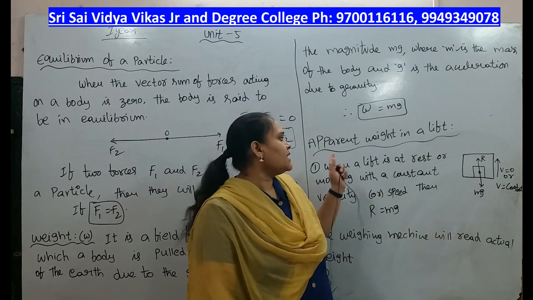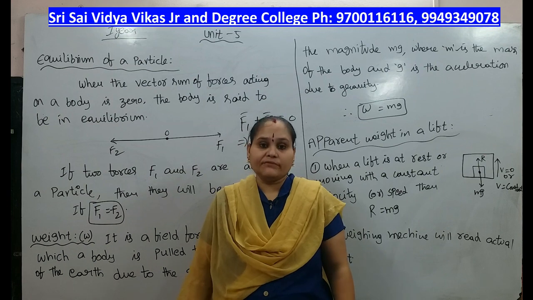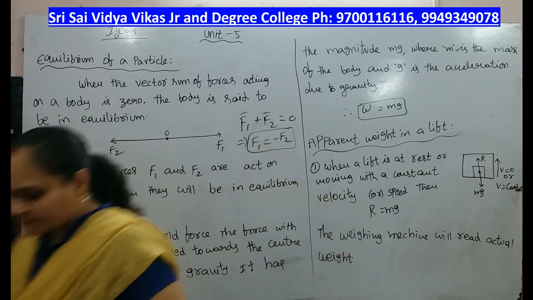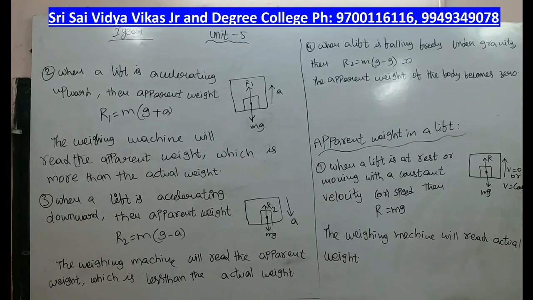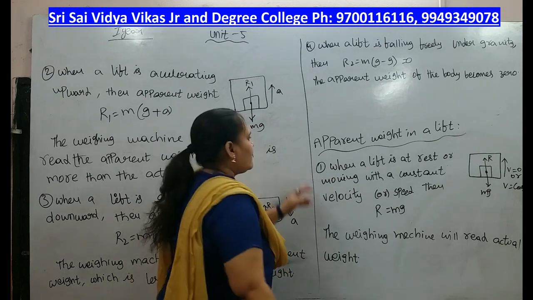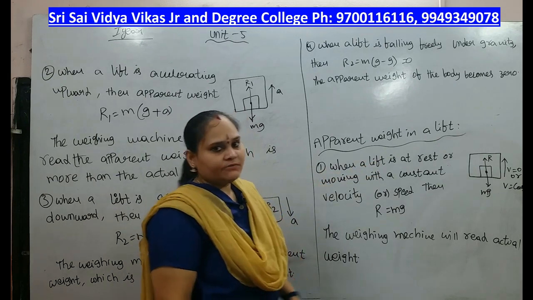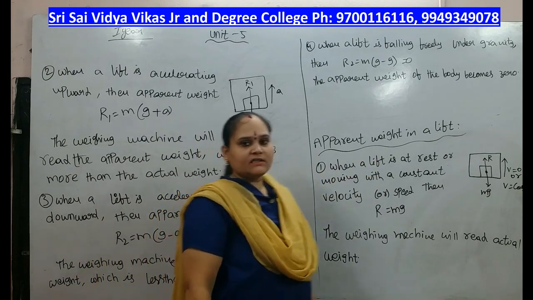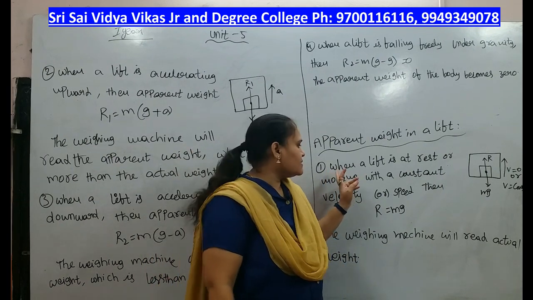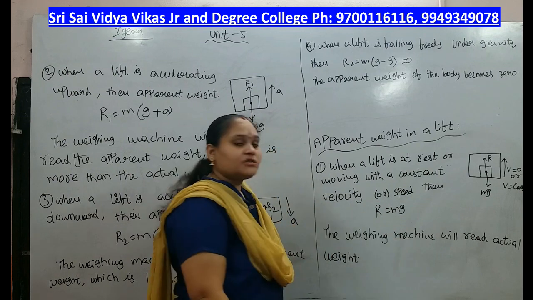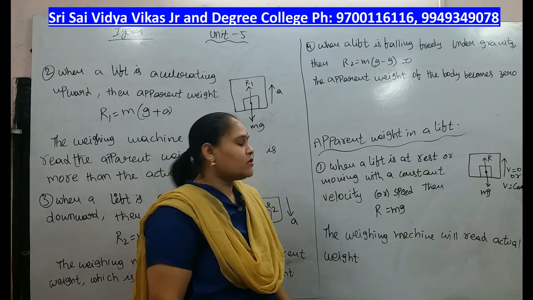Next we will discuss the apparent weight in a lift in different conditions. Now we are calculating the apparent weight in a lift. We have 4 different cases. The first case is when a lift is at rest or moving with a uniform velocity or speed.